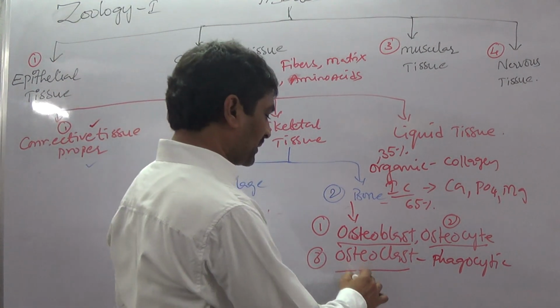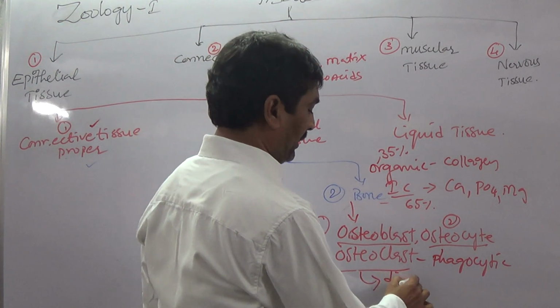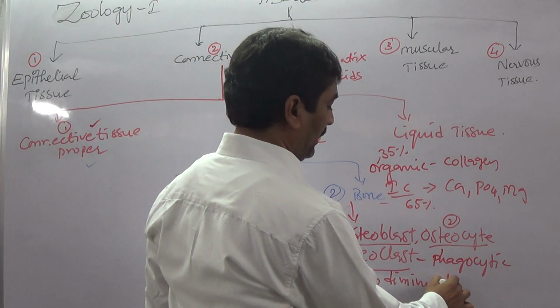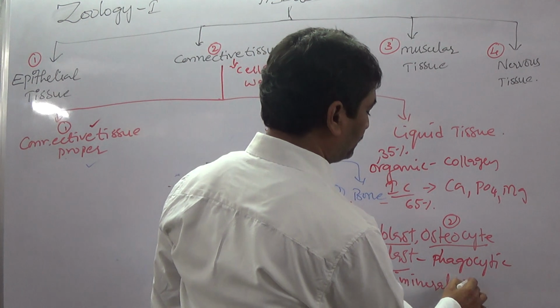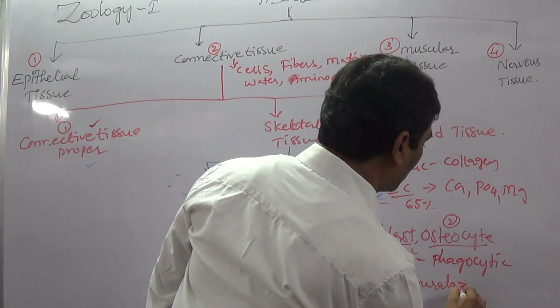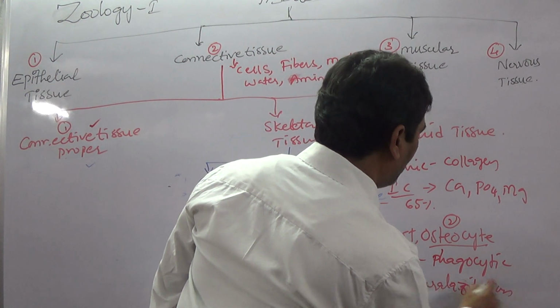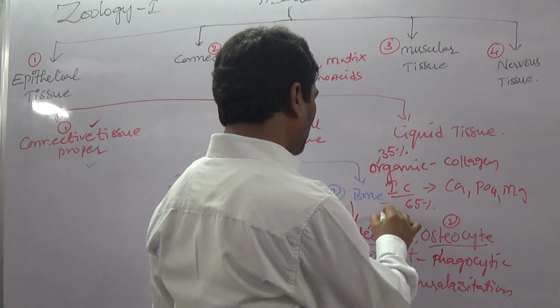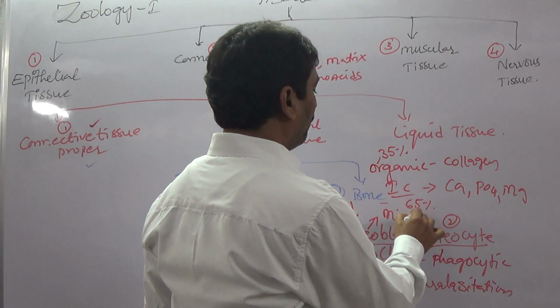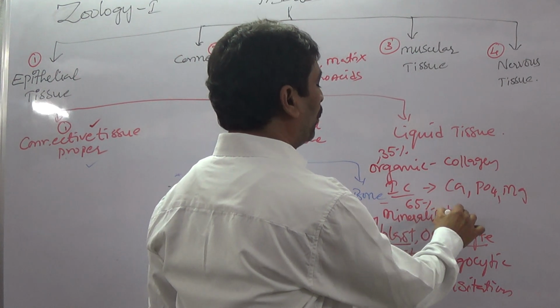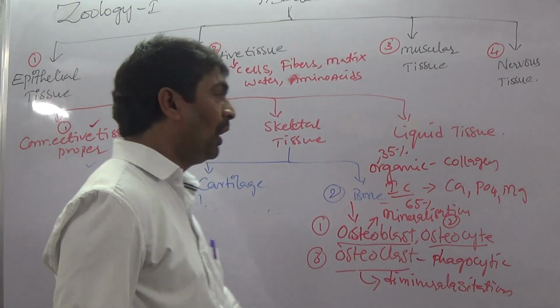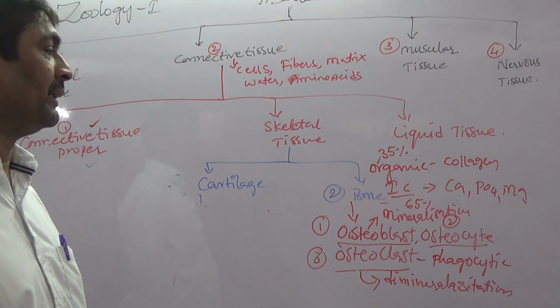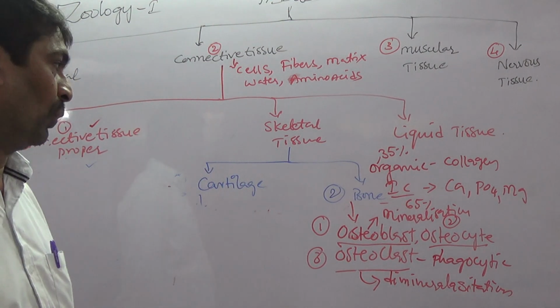This is the main function of osteoclast: demineralization. But osteoblast's main function is mineralization of the bone. So this is the introduction of bone.